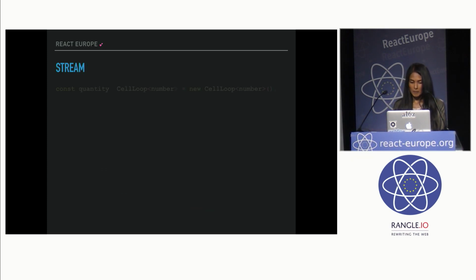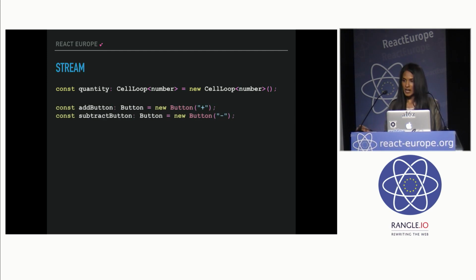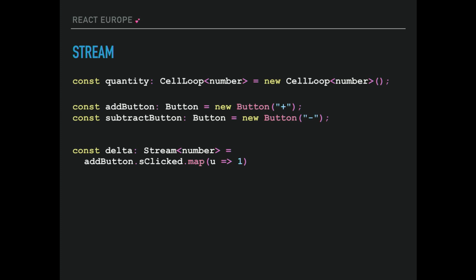Then for a stream, let's say you have some quantity that you're trying to model in your state, and maybe this quantity represents the number of products that a user can add to a shopping cart. And then you have two buttons, add or subtract, where they can add or subtract the quantity. What you might do is model the delta in the quantity as a stream. Anytime the add button is clicked, I'm mapping that to a 1.